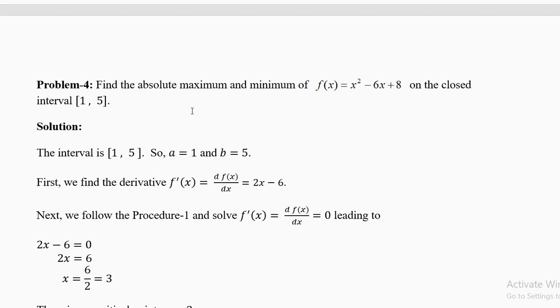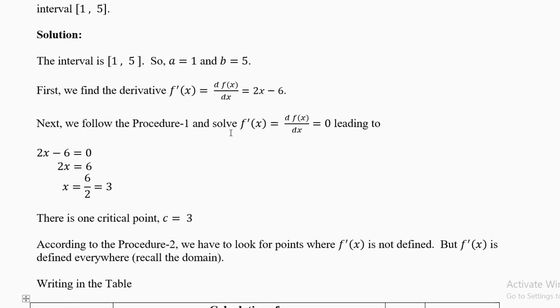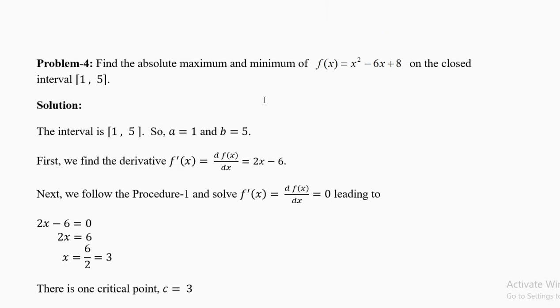Now find the absolute maximum and minimum of f of x equal to x squared minus 6x plus 8 on the closed interval 1 comma 5. a equal to 1, b equal to 5. Just write it in the first two rows as endpoints. We are talking about endpoints. Endpoints are 1 and 5. Now c we have to calculate. The a and b are given in the question. Only c has to be calculated.